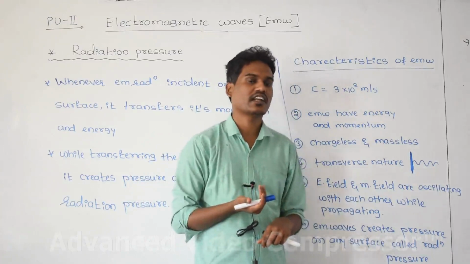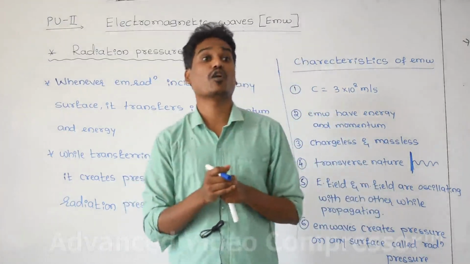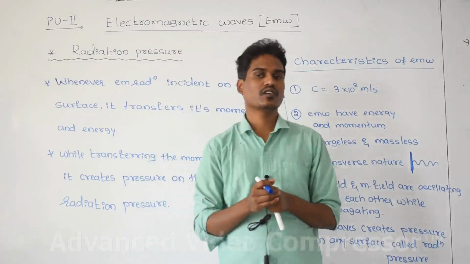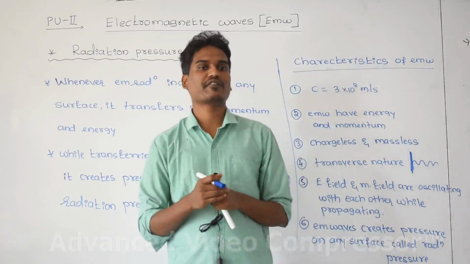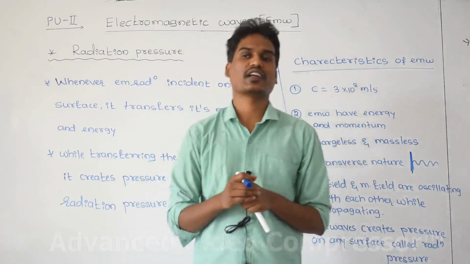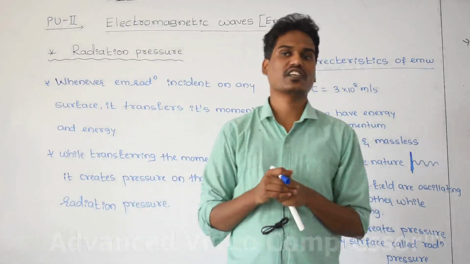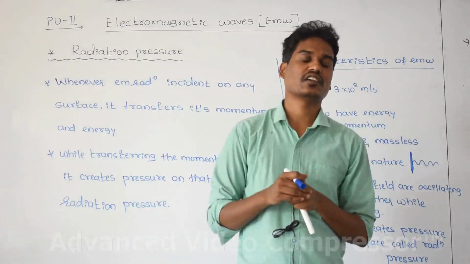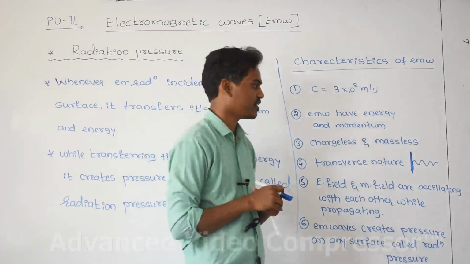Example, when light or an electromagnetic wave falls on your skin, you immediately get warmness. What is the reason behind this? Whenever light or an electromagnetic wave tries to transfer its momentum and energy to your skin, your skin suddenly gets warmness. It means that the radiation creates pressure on the skin surface, called radiation pressure.